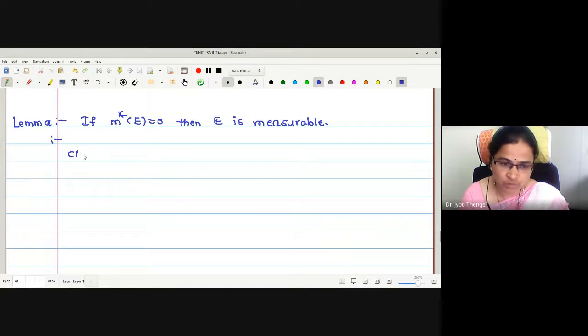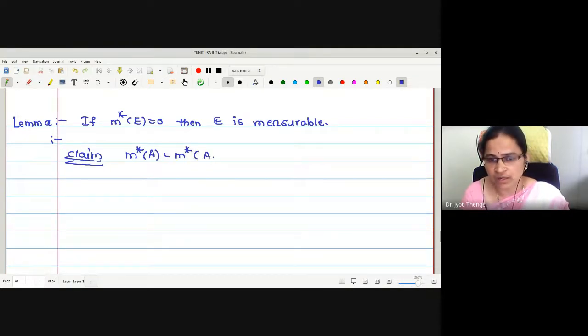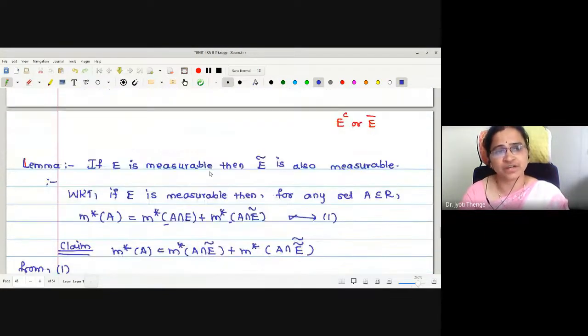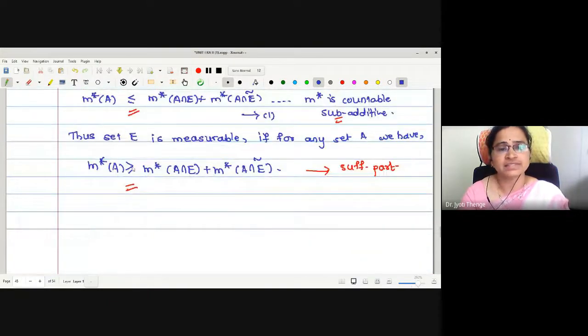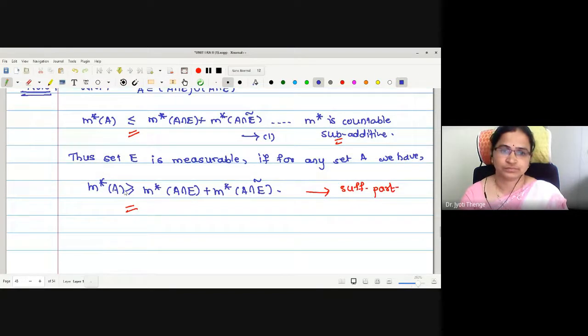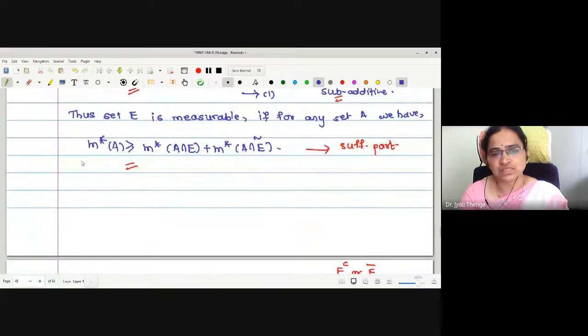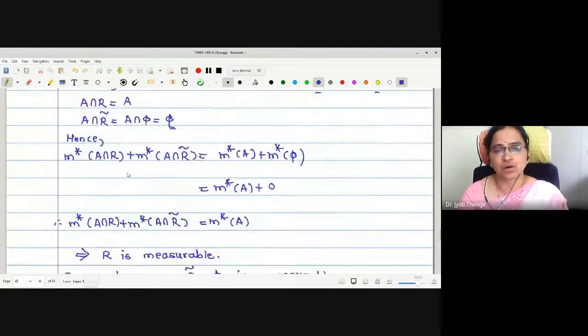What is the aim to prove? For any set A, M star of A is M star of A intersection E added with M star of A intersection E complement, for any A subset of R. This is our aim, or by the note I wrote after the definition, it is sufficient to prove greater than or equal to also. Either you prove equality for the set to be measurable, or it is sufficient to prove greater than or equal to.